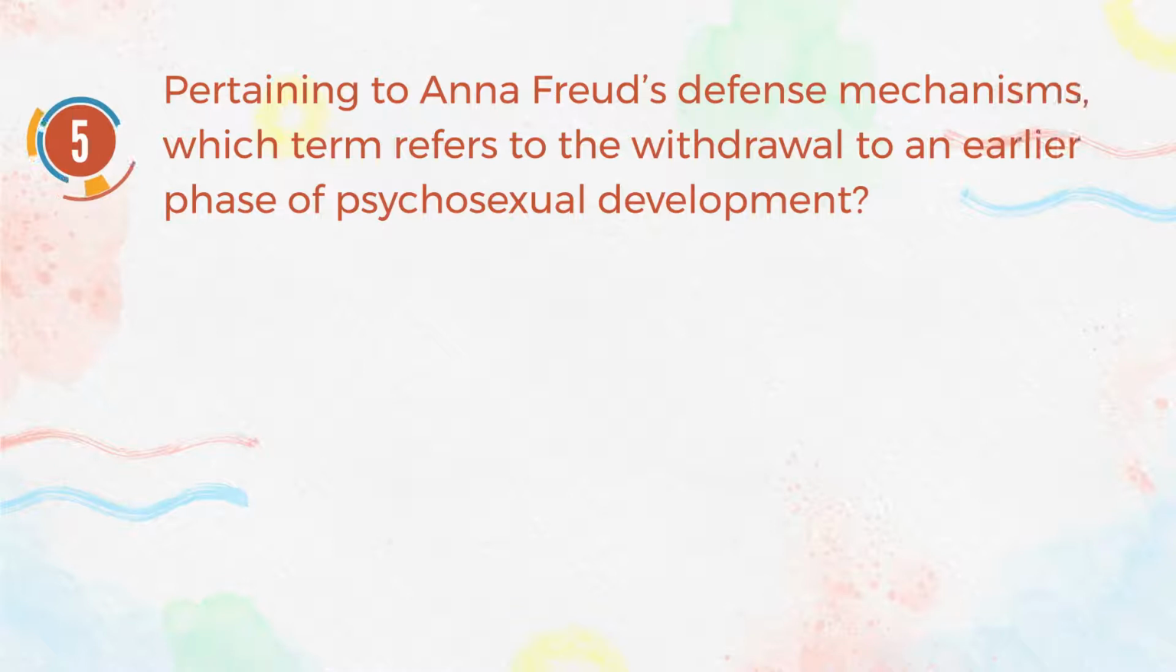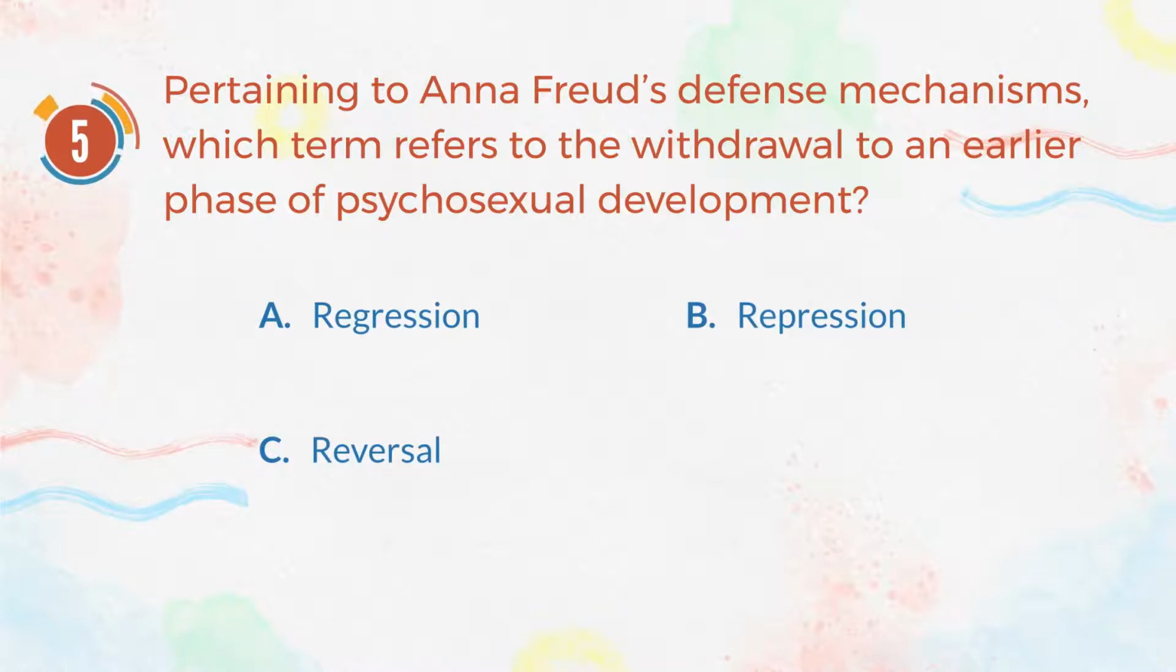Number 5. Pertaining to Anna Freud's defense mechanisms, which term refers to the withdrawal to an earlier phase of psychosexual development? A. Regression. B. Repression. C. Reversal. D. Rationalization. The correct answer is A.